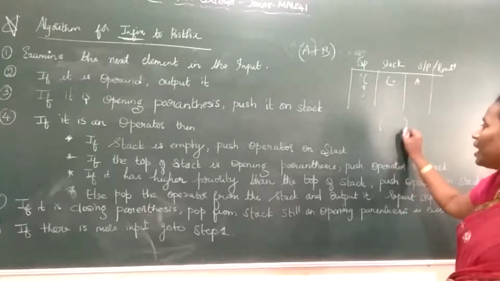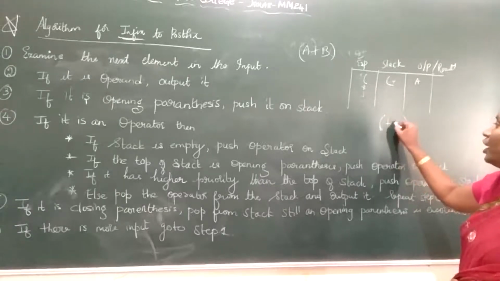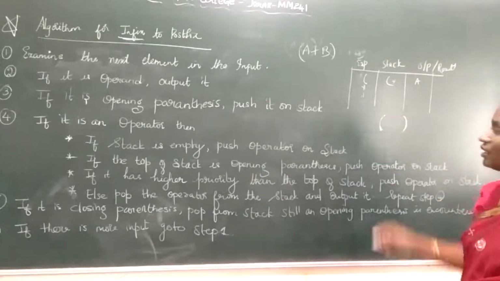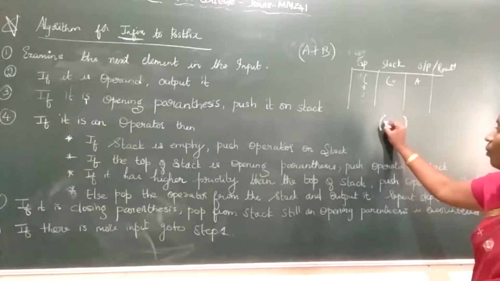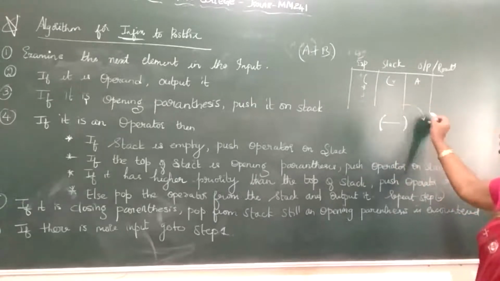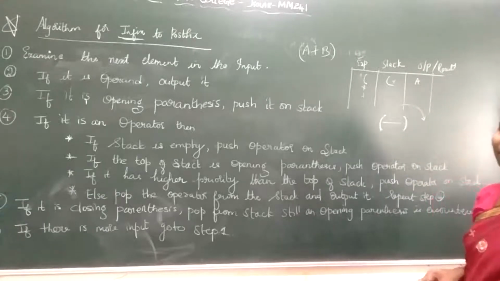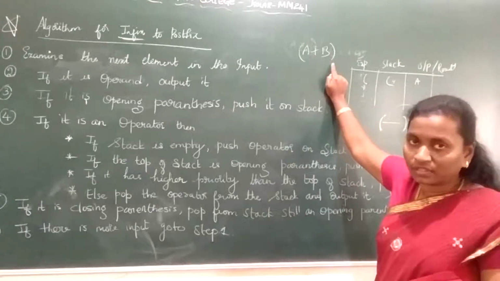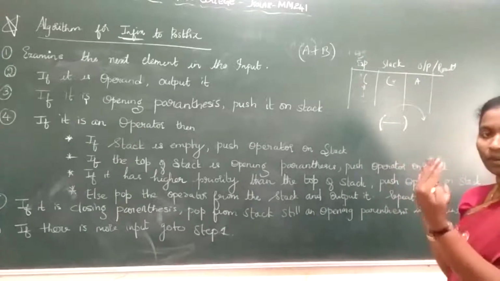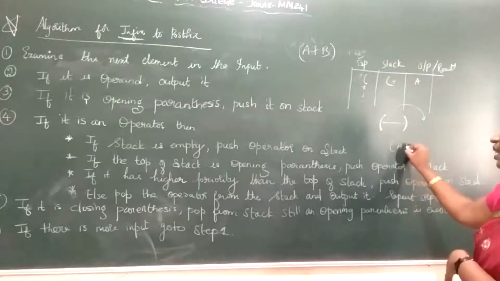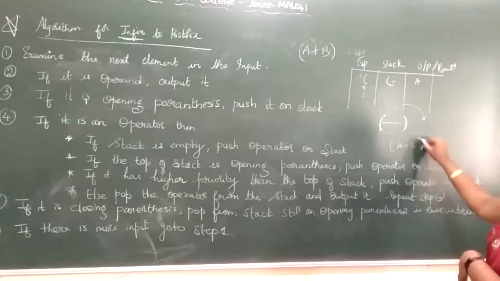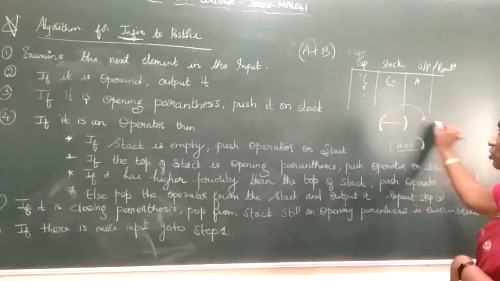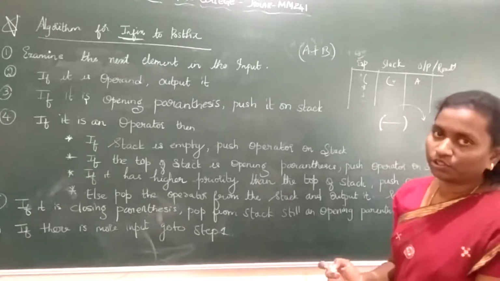But if it is a closing parenthesis, you need to note down one point. If I encounter a closing parenthesis, whatever is in between the opening and the closing parenthesis, you need to pop out into the output column. I repeat, if I read from the input and encounter a closing parenthesis, after the opening parenthesis I might have written a plus something. When you encounter the closing parenthesis, you need to pop out what is in between your opening and closing parenthesis and put it onto your output, or in your result.